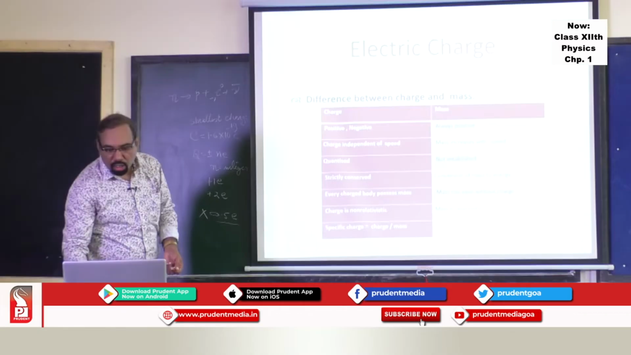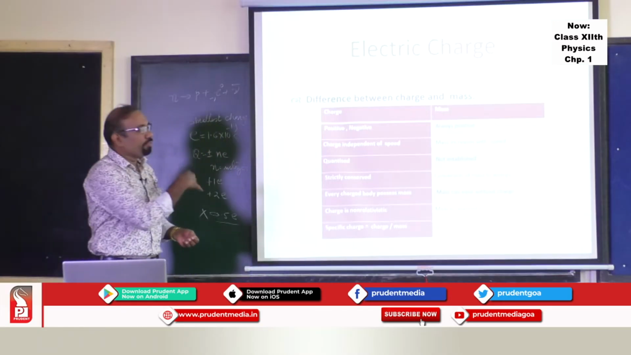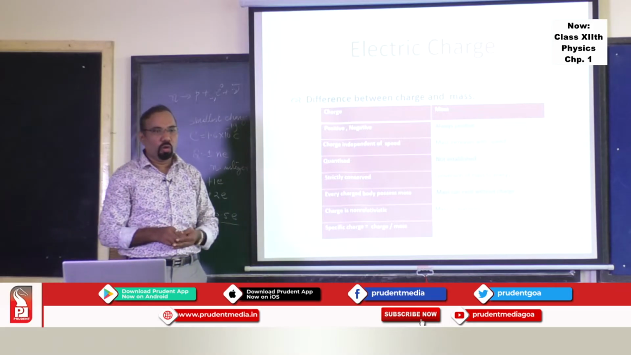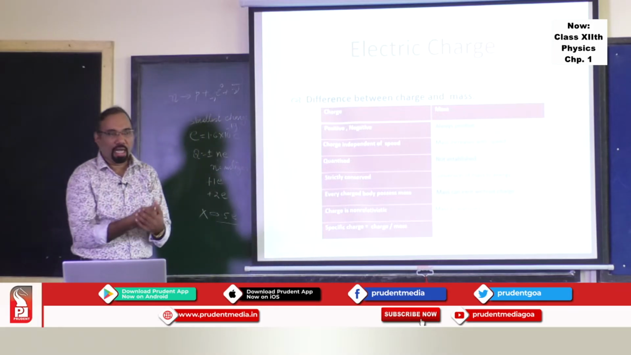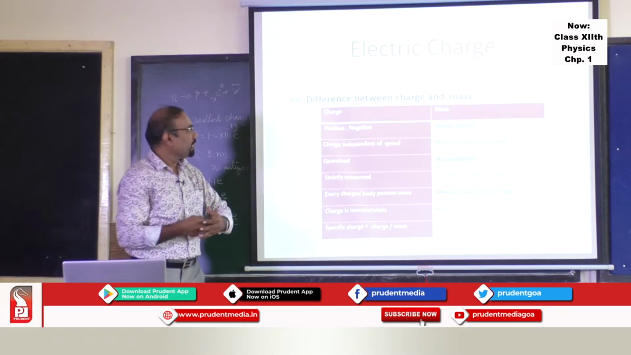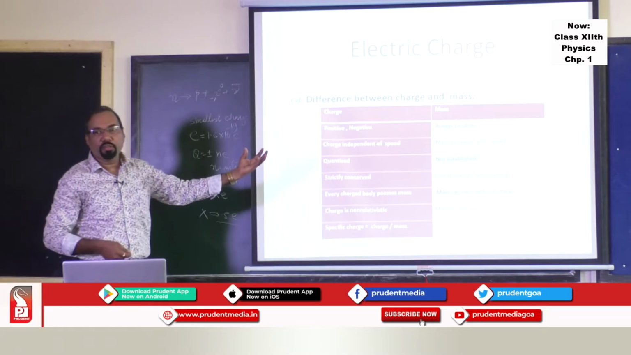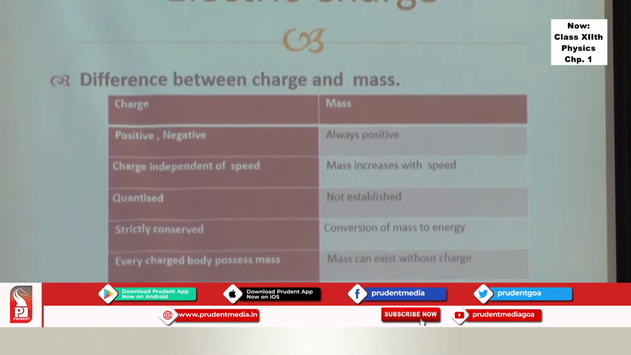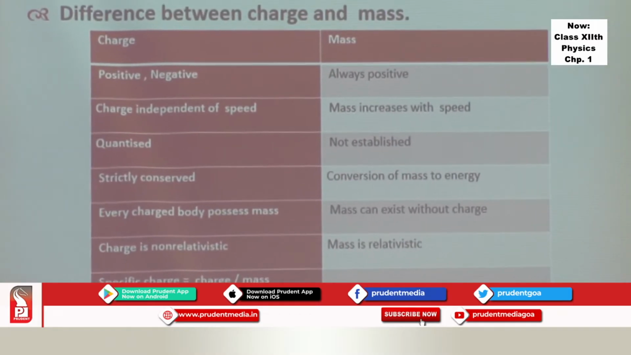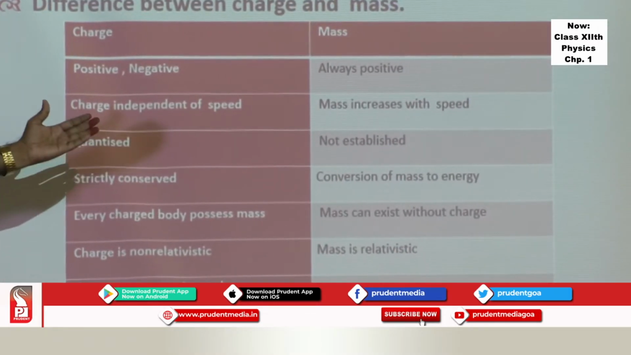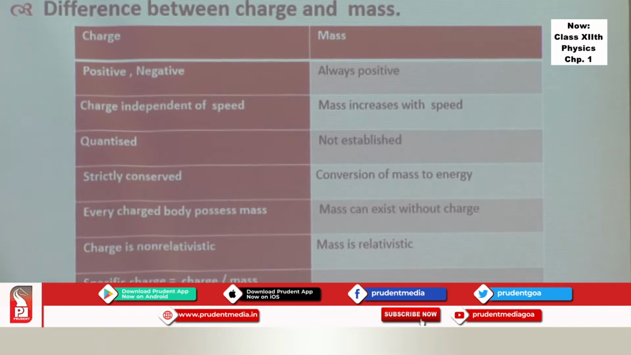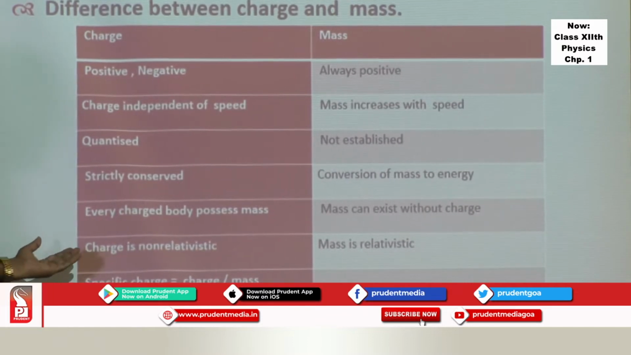Then you should know the difference between charge and mass. This is an interesting thing to know. What is the difference between charge and mass? The first difference: charge could be positive, charge could be negative. Mass is always positive. Charge is independent of speed. Mass increases with speed. That's what it also means.